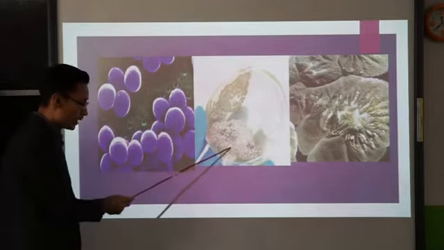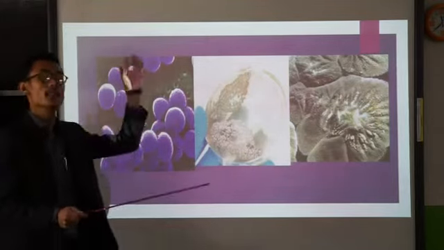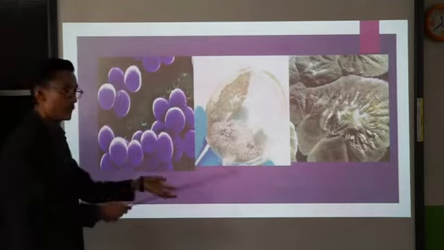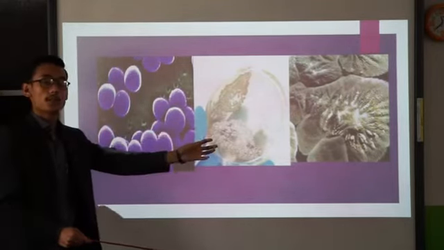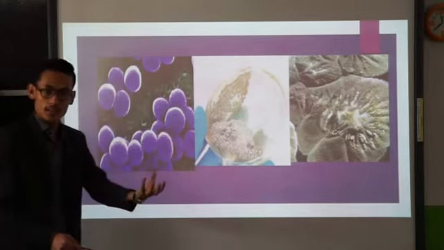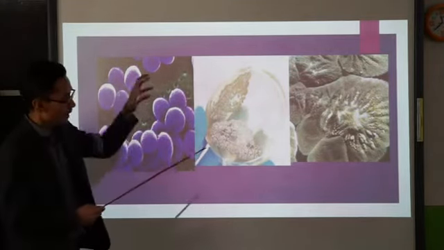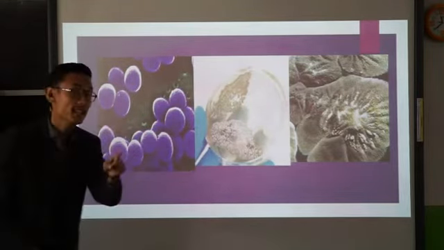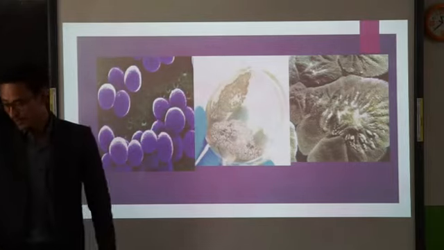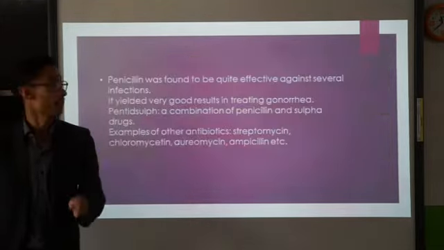Now in this culture plate, the growth of bacteria was not there, it was inhibited. Why was it inhibited? Because in this culture plate, a mold of Penicillium was there, and the Penicillium was secreting a chemical that was inhibiting the growth of Staphylococcus. So the name of that particular chemical obtained from Penicillium is penicillin. So penicillin is the first antibiotic obtained from Penicillium notatum.